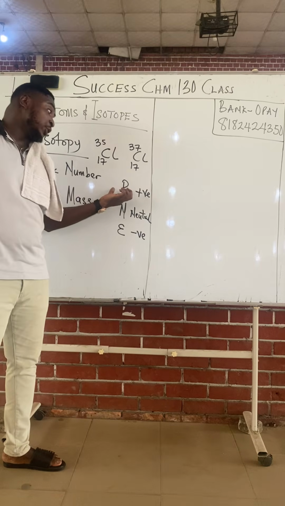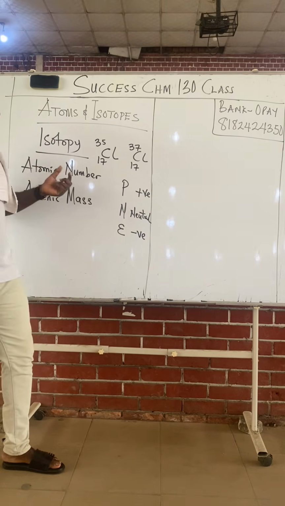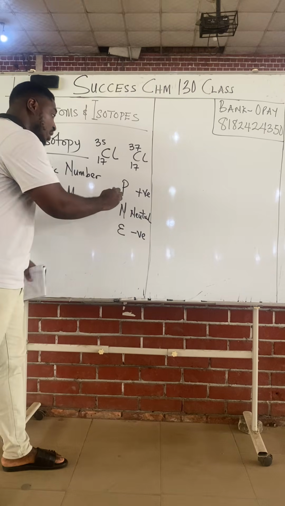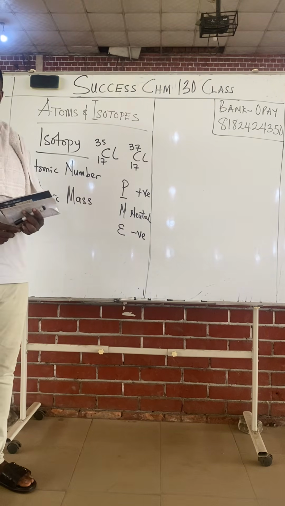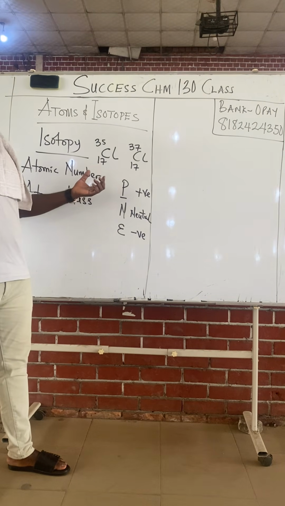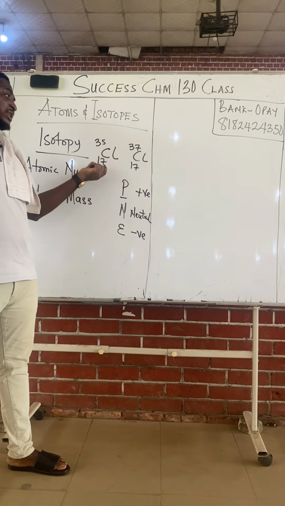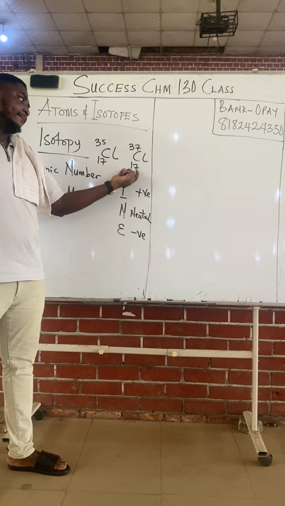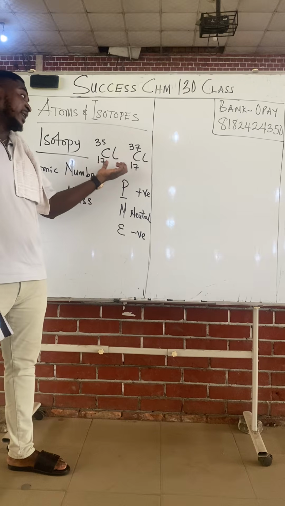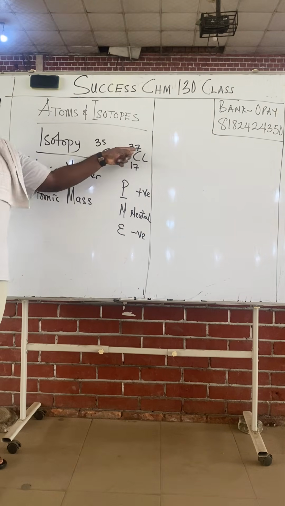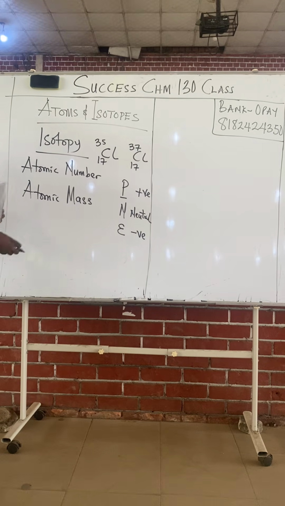Class, we know that the number of protons contained in the atom of an element is known as the atomic number. The atomic number is the number of protons contained in the nucleus of the atom of an element. When you represent an element, the atomic number is usually written as a subscript. Look at this number below here. It's the atomic number, while the atomic mass is the one you're seeing above here. Another name for atomic mass is mass number.